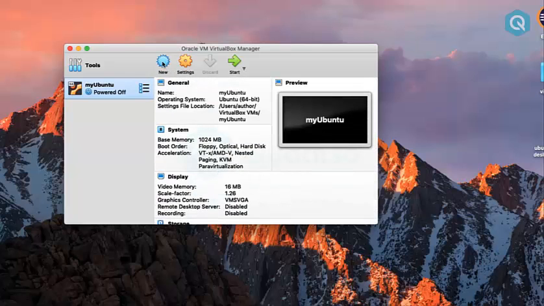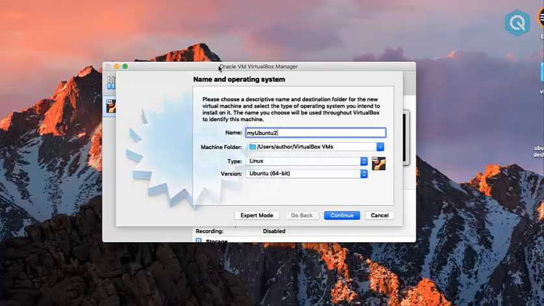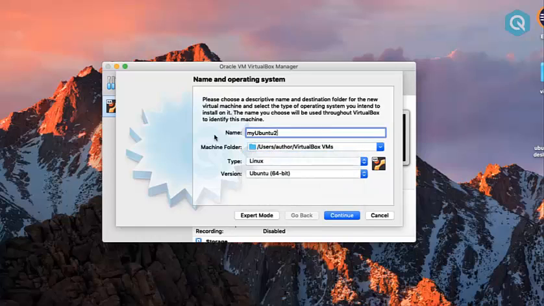Just click over the New button and provide the name of your virtual machine. In my case, this will be Ubuntu 2 because I already have an Ubuntu machine, therefore I'm going to delete it after the demonstration. For type, you can choose Linux because we have multiple options here. It can be Windows, Solaris, IBM, Mac, any other. But in our case, we need to choose Linux.